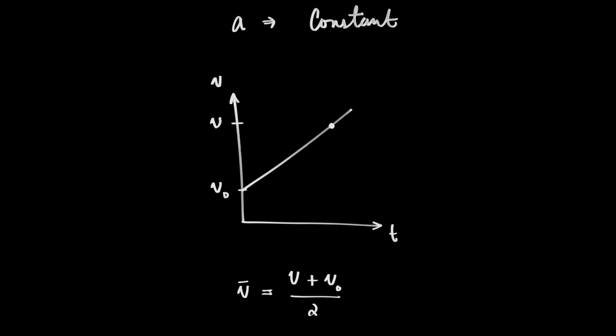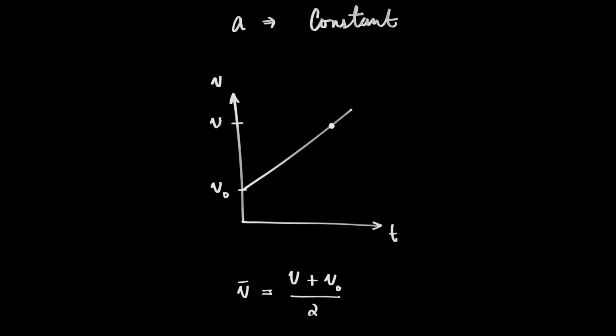And you sort of knew that already because you know that in order to calculate an average of a thing, you add up the values of all the things and divide by the number of things. Well, here I only have 2 things, the initial velocity and the final velocity. Adding them and dividing by 2 gives me the average velocity. Only when the acceleration is constant.